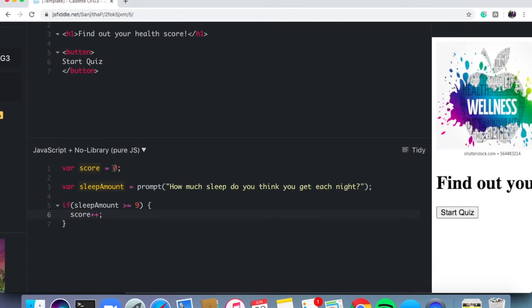So here, my score started out at 0, and if the user typed in a number greater than or equal to 9, then score will be equal to 1. And then we can keep moving.